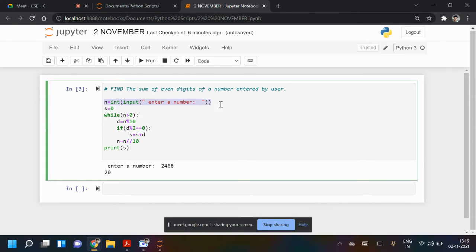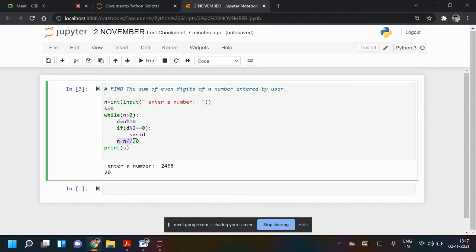So n I'm taking from the user, and then s is initiated to 0. So the initial value of s is 0. While n is positive, we will run the body of the while loop, and d is the digit I'm taking, the last digit actually. When you divide n by 10, what is the remainder? So d will take the remainder, or the last digit, the ones place. And then if your digit is even, d divided by 2 has remainder 0, then you will add d to the sum.